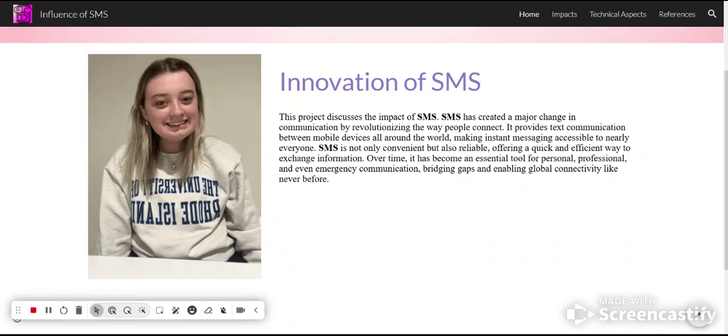But some similarities between Google Sites and HTML and CSS are you have control over the design completely, but I would say Google Sites prioritizes the easiness of it, of having the pre-designed templates and being user-friendly without having that prior knowledge, like I said.